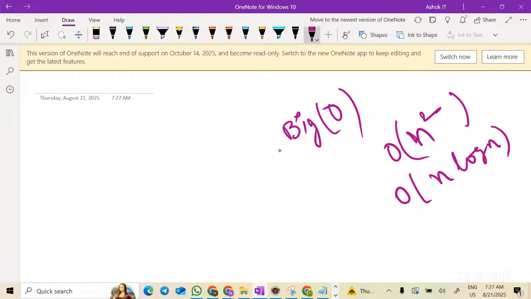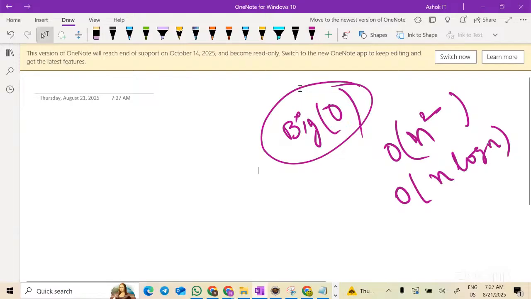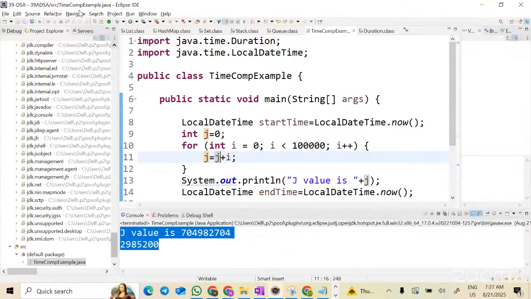Now, why did we go to big O? Because if you are telling the time taken by the program in terms of minutes or seconds or hours or days, it may vary from one computer to another computer. It depends on your hardware system. So that is the reason we need a common notation. The common notation is nothing but big O. Hope everyone understood. Any questions so far? I take that silence as no questions.